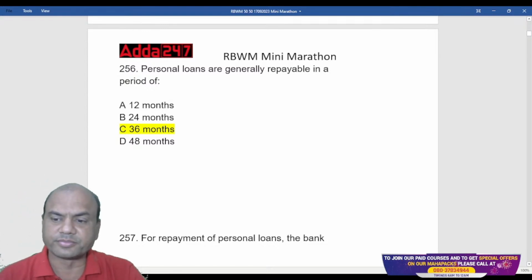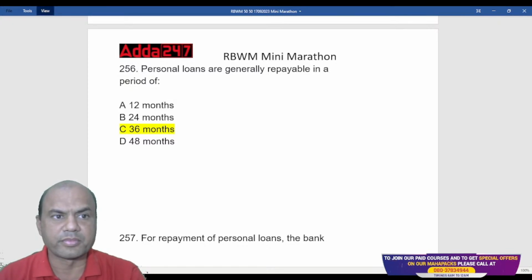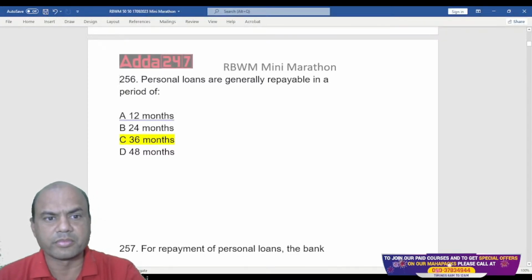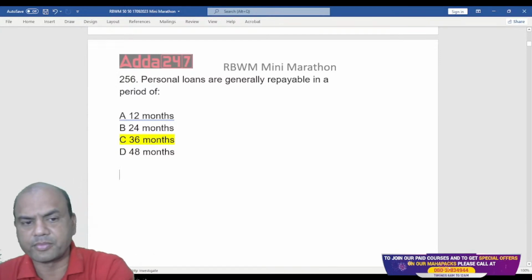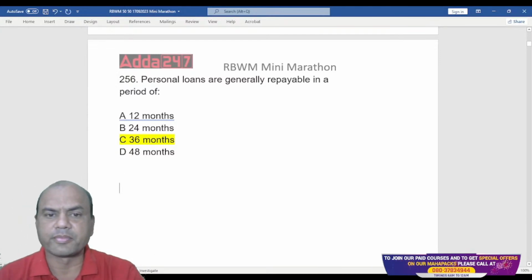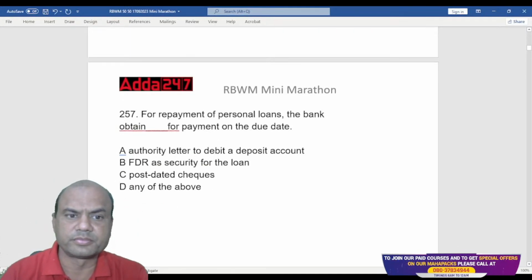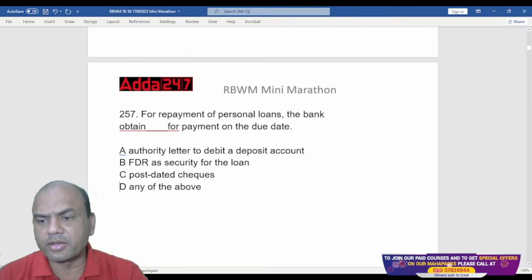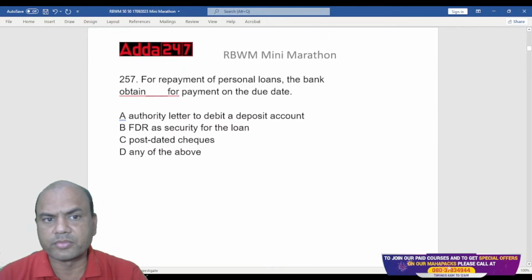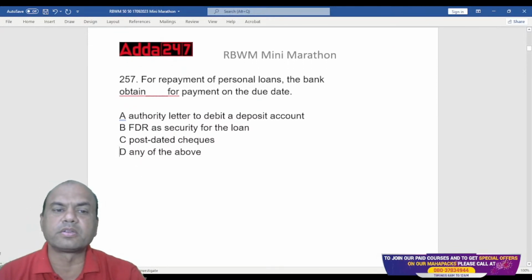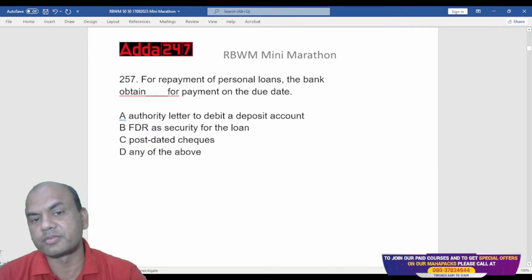Next one. For repayment of personal loans, the bank obtains dash for payment on due date.